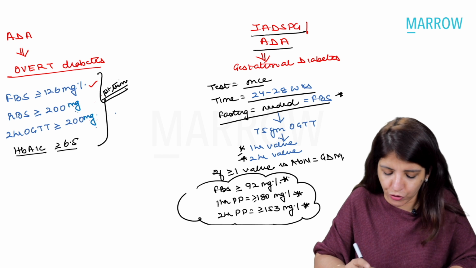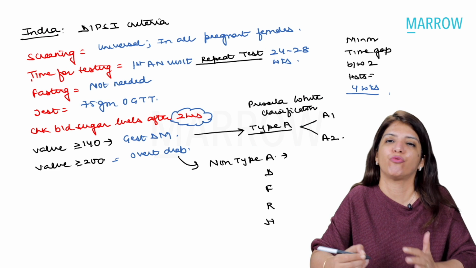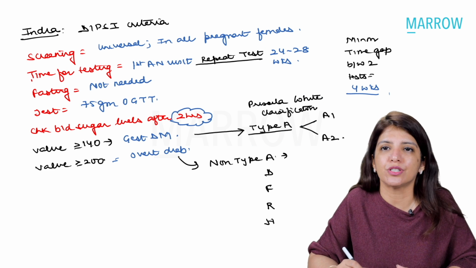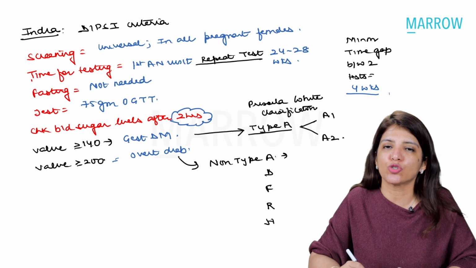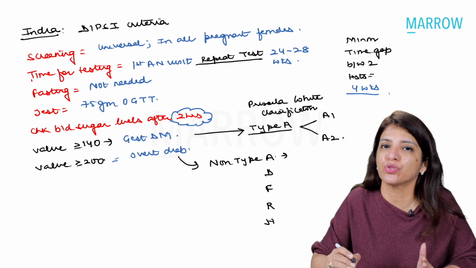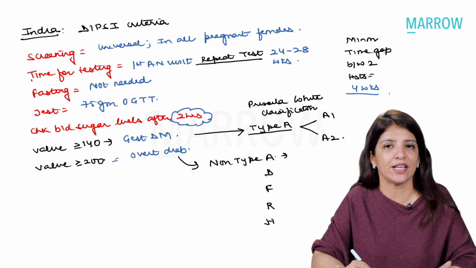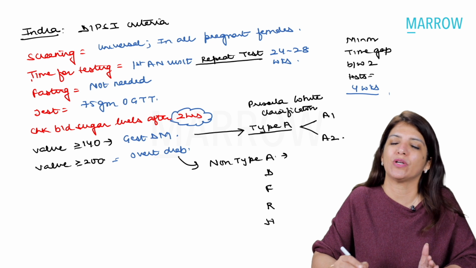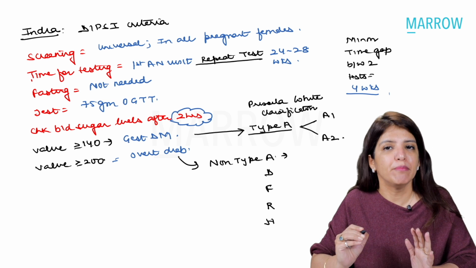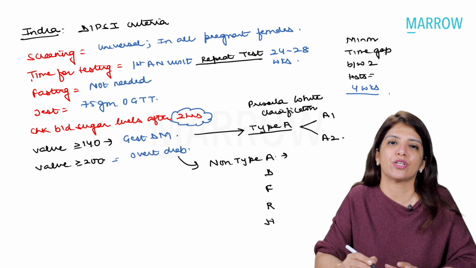This is very different from the DIPSI criteria which we follow in India. According to the DIPSI criteria, screening has to be done twice. So over here we do screening twice, one in the first antenatal visit and second time between 24 to 28 weeks. Minimum time gap between the two tests should be 4 weeks.